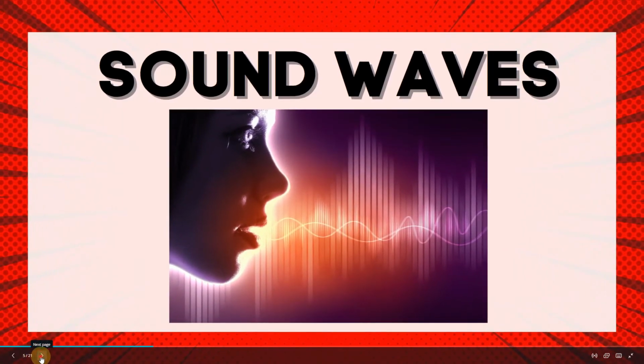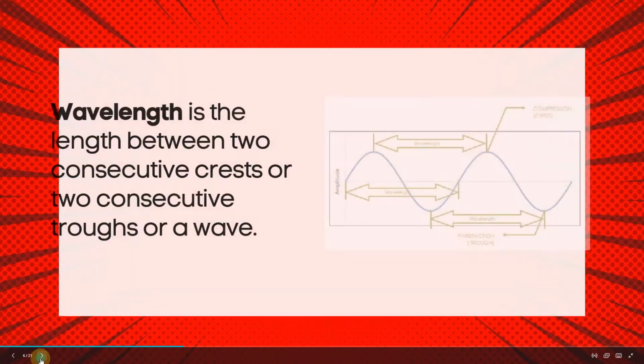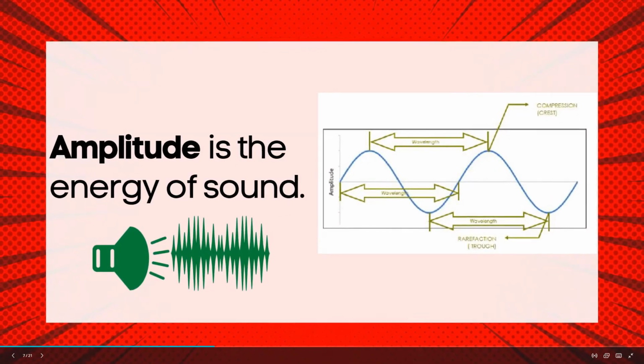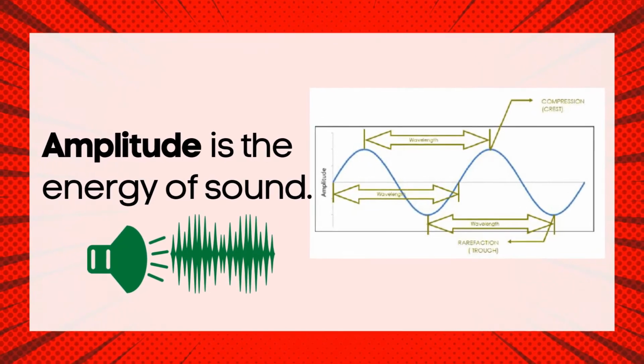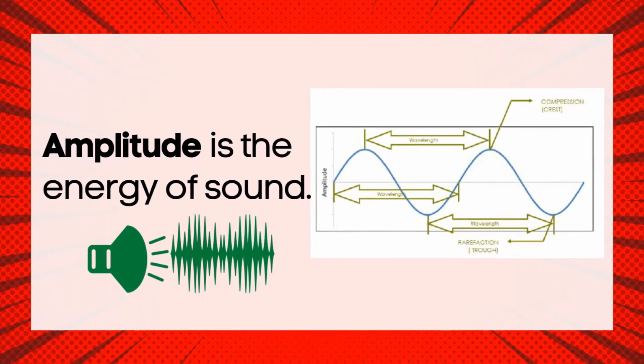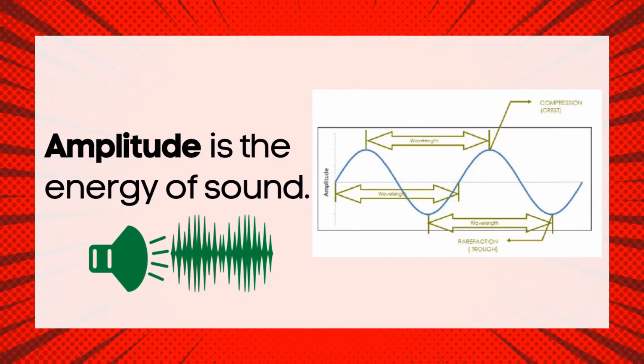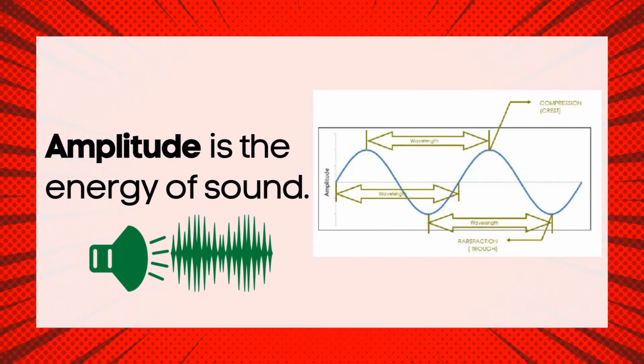The next part of sound waves, aside from wavelength, is amplitude. Amplitude is the energy of the sound. It is the measure of the change over a single period. A louder sound has a greater amplitude, and a softer sound has a smaller amplitude.